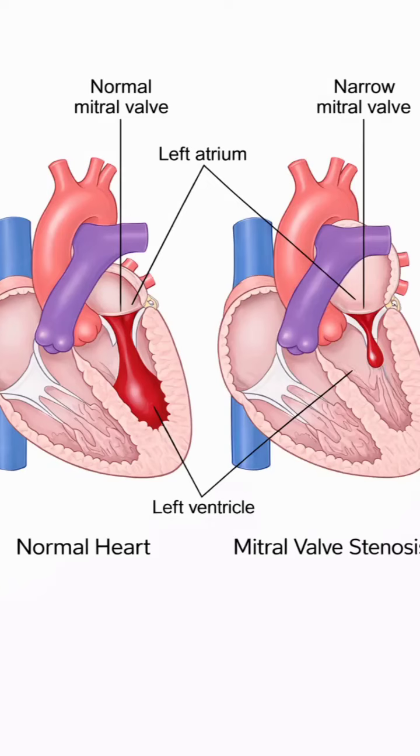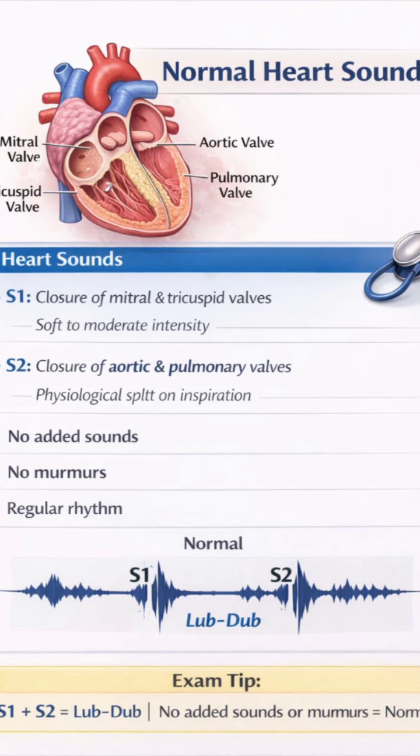Morning everyone. Today I am going to talk about normal heart sounds and mitral valve stenosis abnormal sound and compare the two. The normal heart makes two sounds, S1 and S2. The first, S1, is produced by mitral and tricuspid valve closure. The second sound, S2, is produced by aortic and pulmonary valve closure. In a healthy person the heart sounds are clear, regular and follow a normal rhythm. No extra abnormal sounds.